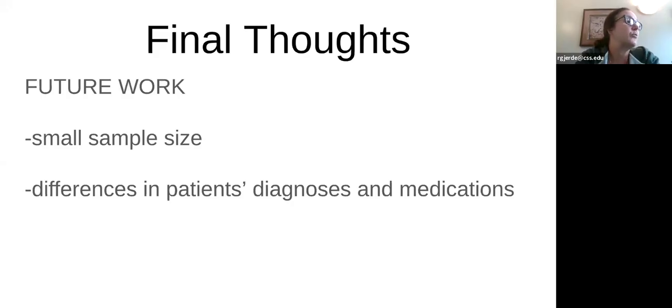In order to determine if this work is biologically significant, definitely need more patient data that should be included. And also, I think it would be best if all patients have the same diagnosis, either bipolar 1 or bipolar 2, because again, that might make a difference. And I think it would be better to have all patients in each of those groups, the AAP group and the mood stabilizer group, on the same medication, because again, that could make a difference. Really, the only one of the variables that was not discussed by the paper's authors was that difference in diagnoses, the bipolar 1 versus bipolar 2.